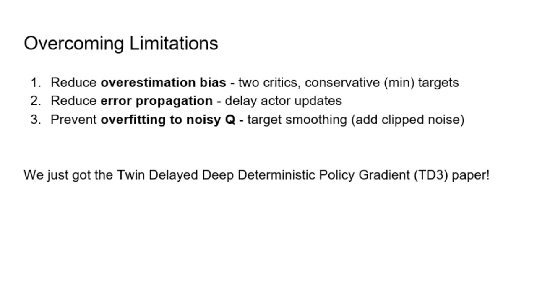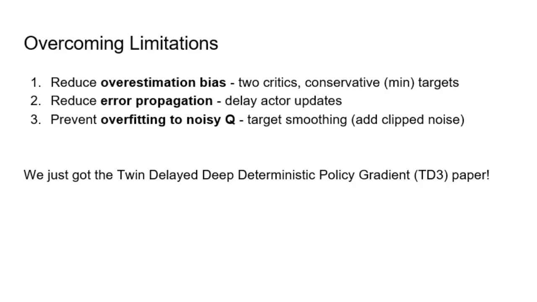Well, to reduce overestimation bias, one idea is to train two critics instead of one, and when computing the target value, take the minimum of the two. This conservative estimate prevents the actor from exploiting inflated value predictions. Next, to reduce error propagation, we can delay actor updates. That is, let the critics learn for a few steps before updating the actor. This gives the critics time to stabilize so the actor isn't chasing a moving noisy target.